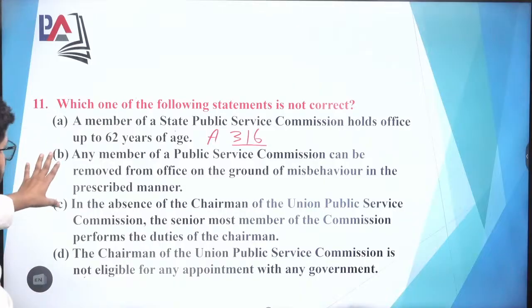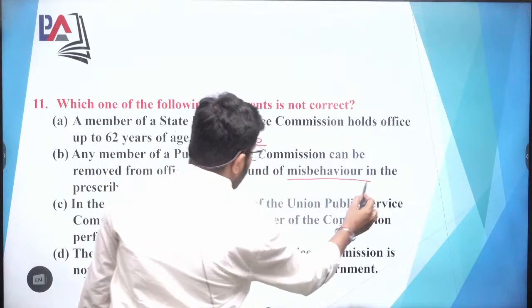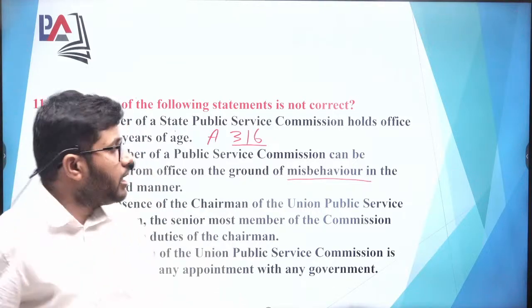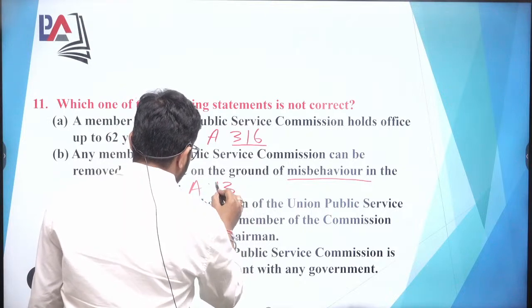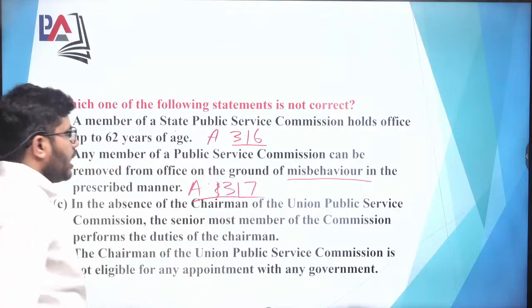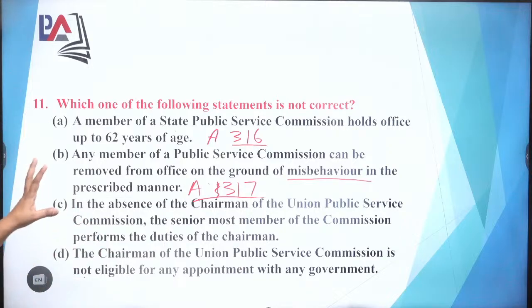Coming on to the second option, any member of the Public Service Commission can be removed from office on the ground of misbehavior in the prescribed manner. Yes, this will also be there under Article 317. You will find this provision in Article 317, that on the ground of misbehavior, a member of the Public Service Commission can be removed.